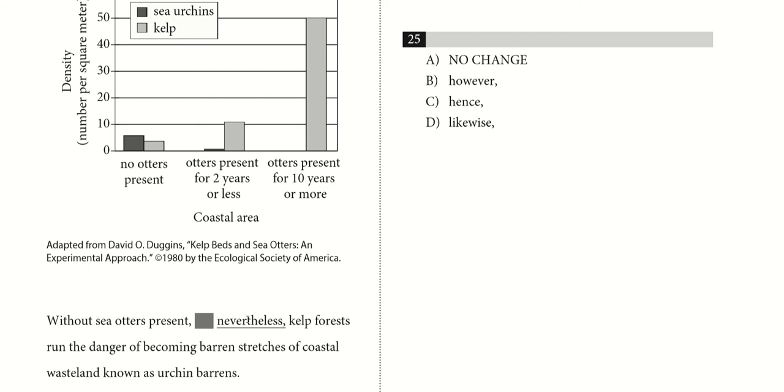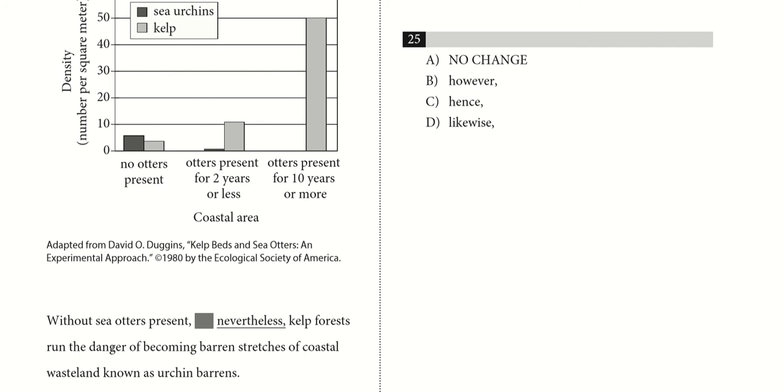For number 25, let's see if this usage of nevertheless is correct. So, without sea otters present, nevertheless, kelp forests run the danger of becoming barren stretches of coastal wasteland known as urchin barrens. So let's remember that nevertheless is pretty similar to in spite of or despite, and it's definitely not despite not having sea otters. It's because sea otters aren't present.